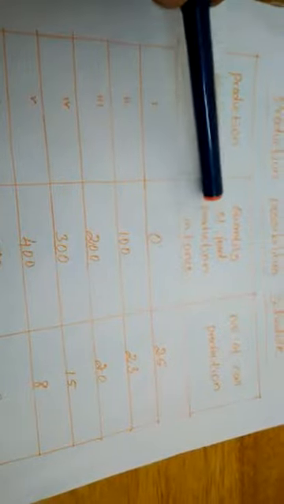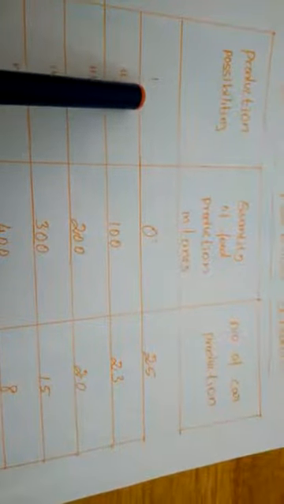The quantity of food production is mentioned in the second column, and the number of cars produced is mentioned in the third column. We have six possibilities to produce two commodities.